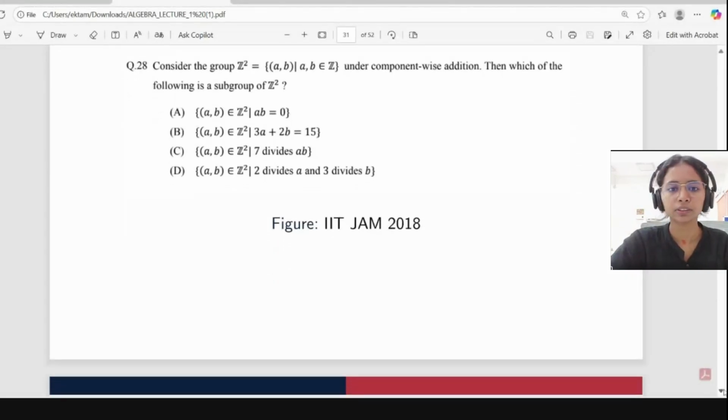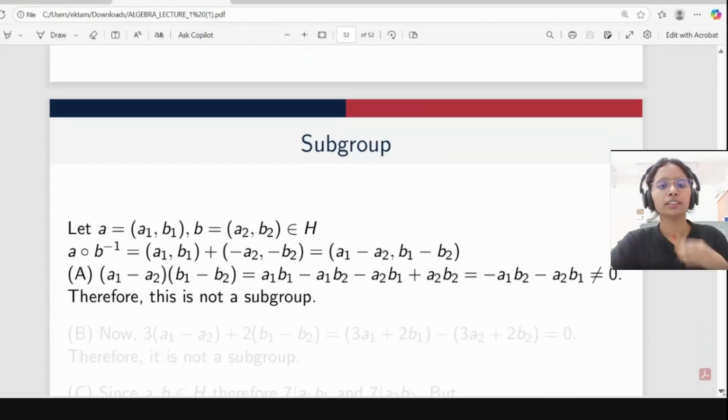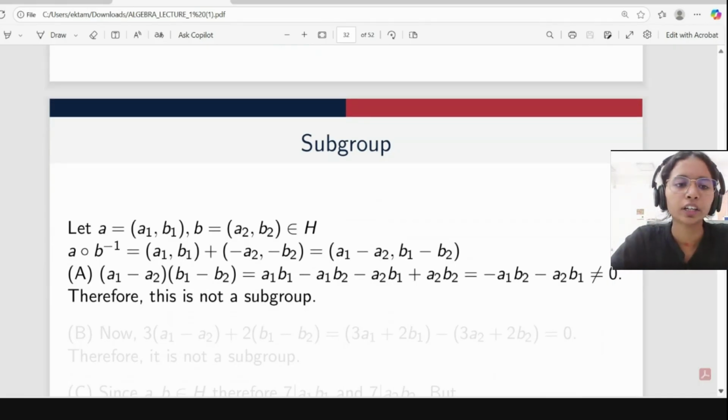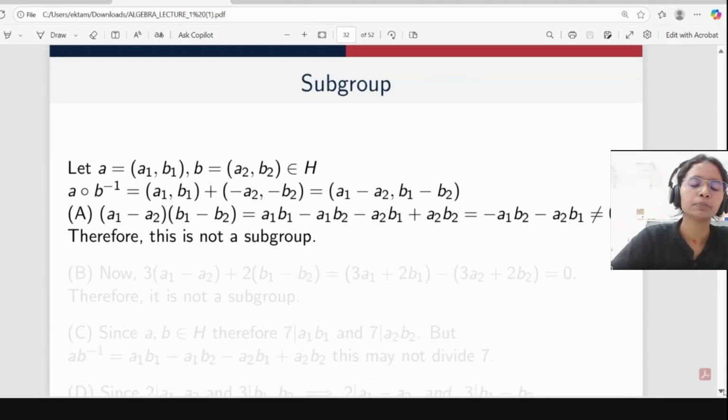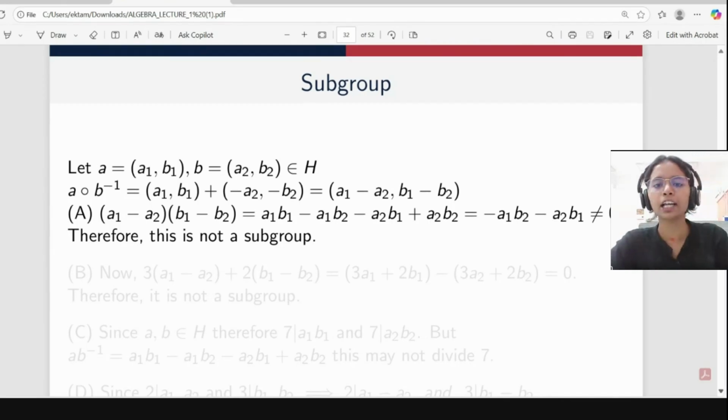Okay, so what is there? Let a = (a1, b1) and b = (a2, b2) belong to H. So a composition b inverse will be equal to (a1, b1) plus (minus a2, minus b2). Here I am using the one-step test for subgroup. So it will be equal to (a1 minus a2, b1 minus b2).